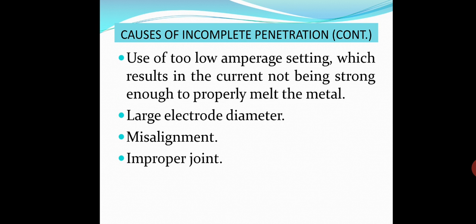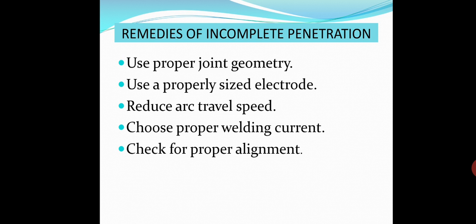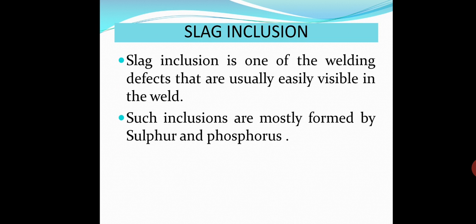Use of too low amperage setting, which results in the current not being strong enough to properly melt the metal. Large electrode diameter, misalignment, improper joint. So remedies: use proper joint geometry, maintain proper gap, use a properly sized electrode, reduce arc travel speed, choose proper welding current and proper alignment.